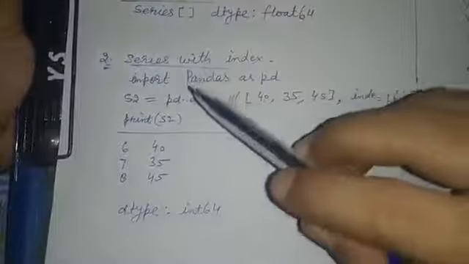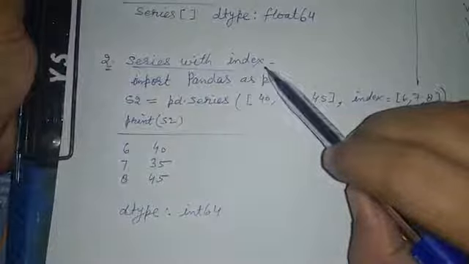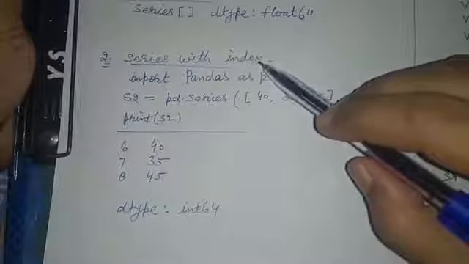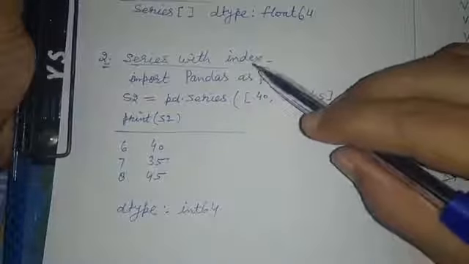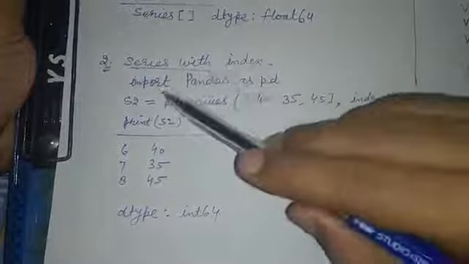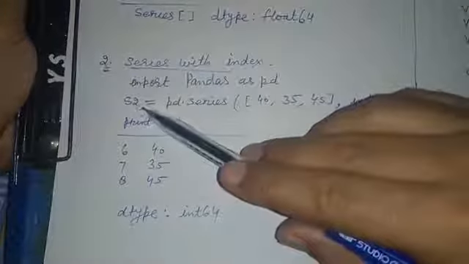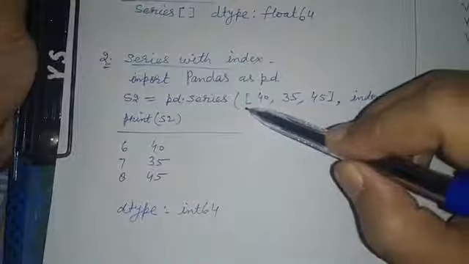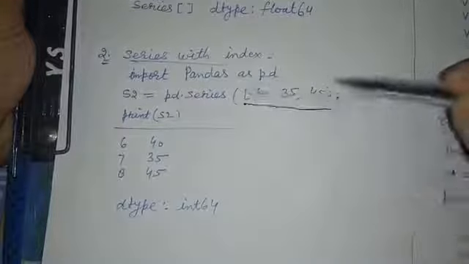Next, series with index. This time we will create a series with our own defined indexes. Import pandas as pd. s2 is equal to pd dot Series. The first argument is the data in the form of a list, comma.